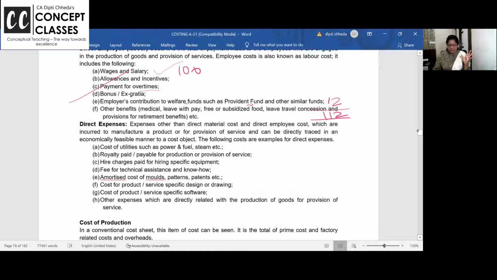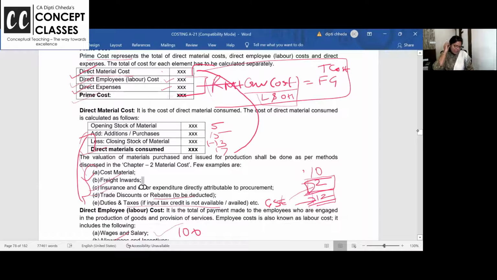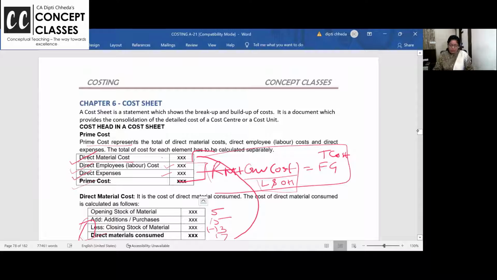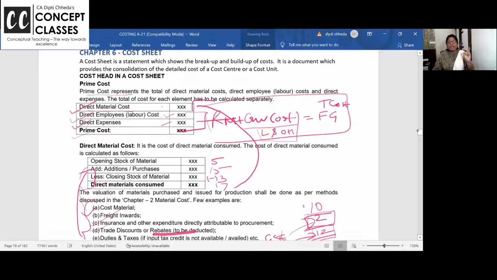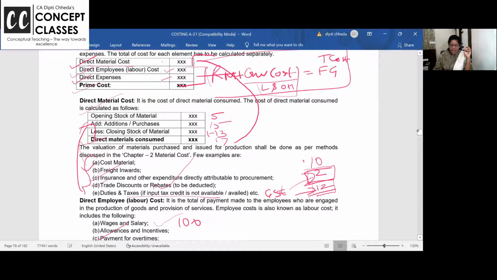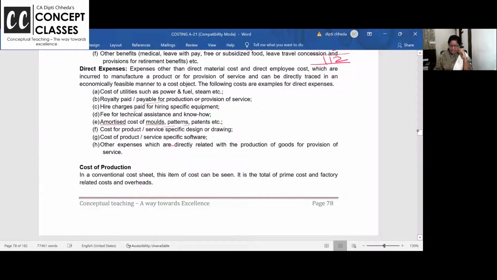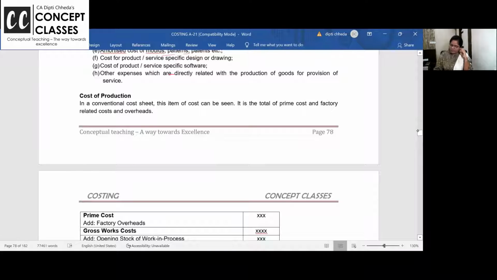Then direct expenses. All the cost of utilities, power, fuel, hire charges, machinery related, and all the expenses which are incurred directly, they are called direct expenses. Okay? Right. So, what do you mean by prime cost? Direct material, direct labor, direct expenses. In direct material consumed, you have opening, purchase minus closing, and labor and direct expenses. Okay? Cost of the production.